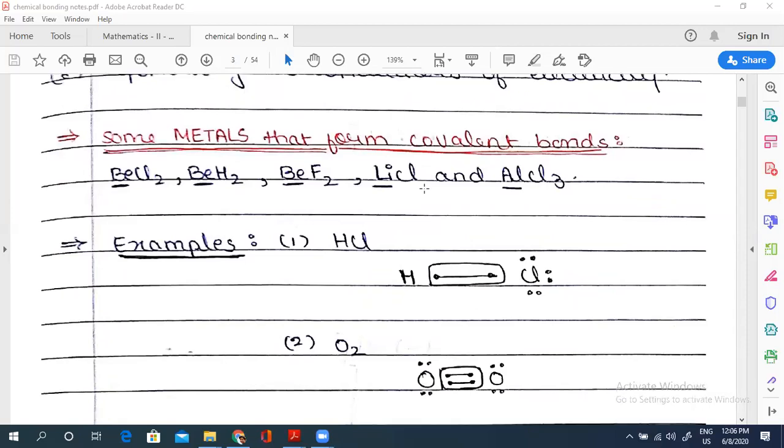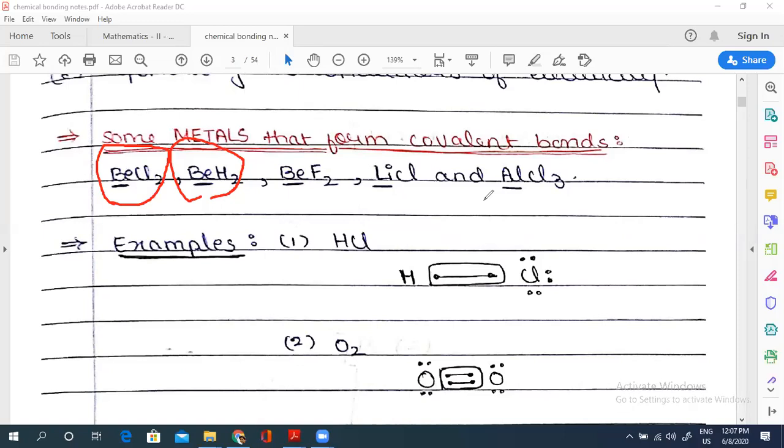Now these are some metals which are forming covalent bonds. So you should be like, sir, is it an exception? No. Now that was one special topic, which is called polarization and polarizing power. We will take one complete class on that, but we will just give a basic idea about what this property is.